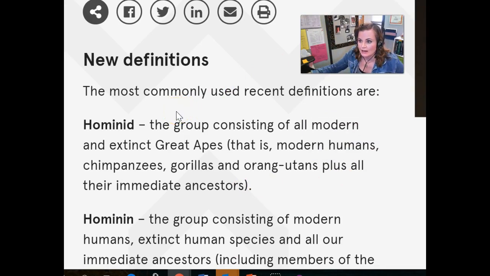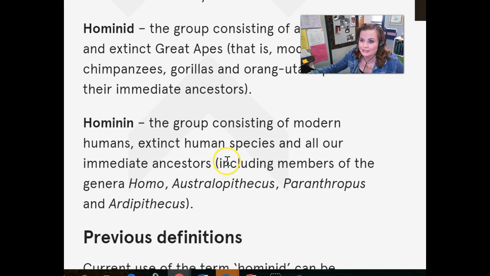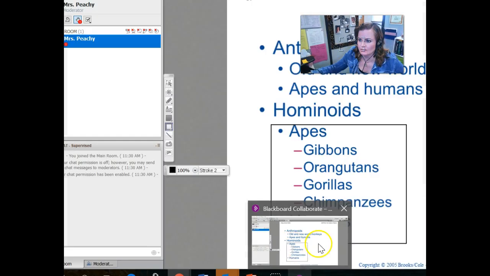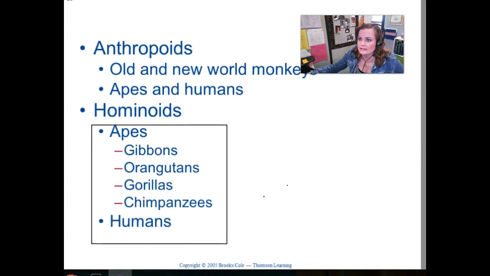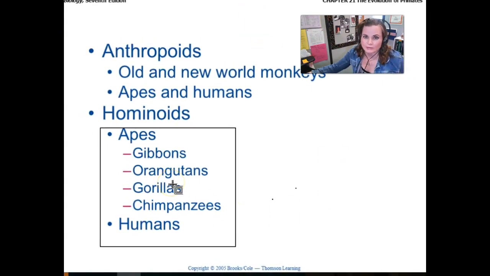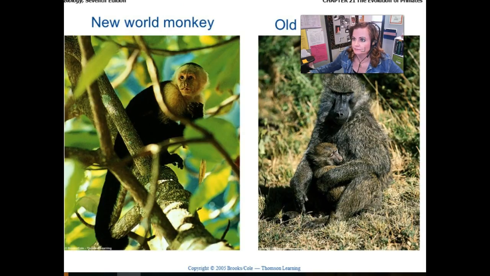That's including modern humans, extinct human ancestors, chimpanzees, gorillas, orangutans, right? Hominin is just modern humans and their extinct subspecies. So that's more specifically those that are human-like. Okay, so that's a term that's not in your book, but is a more precise term. And that article is dealing with how the usage of hominid versus hominin has been changing. And that's something we'll see probably in the newer edition of the textbook when it comes out.